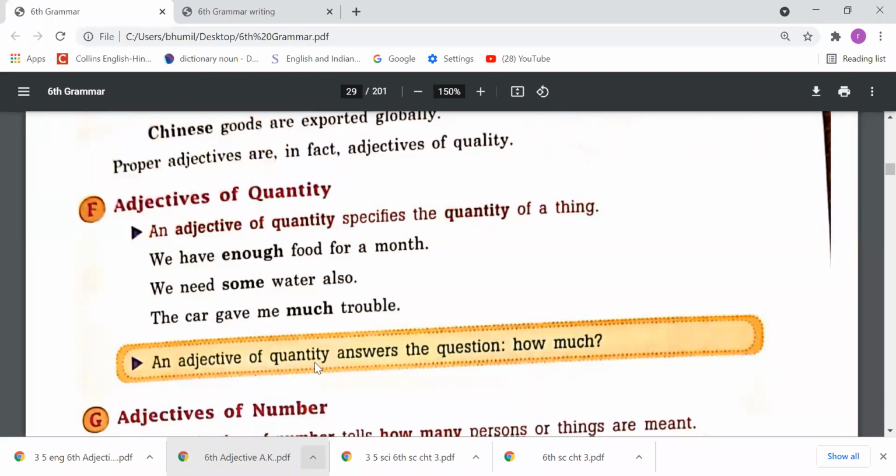An adjective of quantity answers the question how much. If you put the question with how much, whatever the answer is, that is an adjective of quantity. Suppose I say that I have some water. And if I put the question, how much water do you have? We can say some. So some is an adjective of quantity.